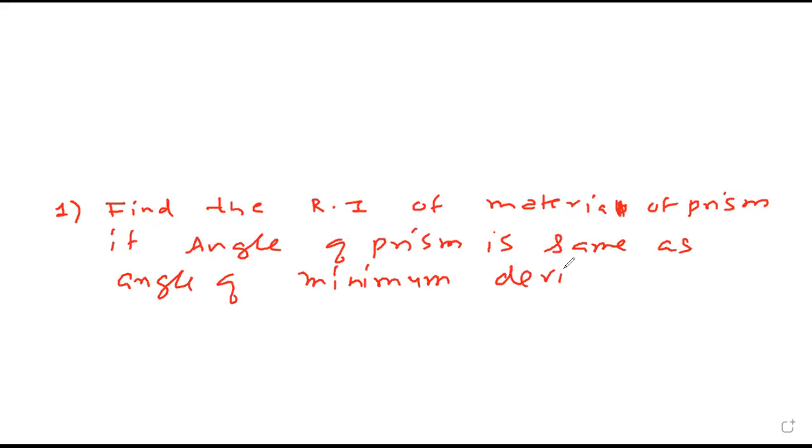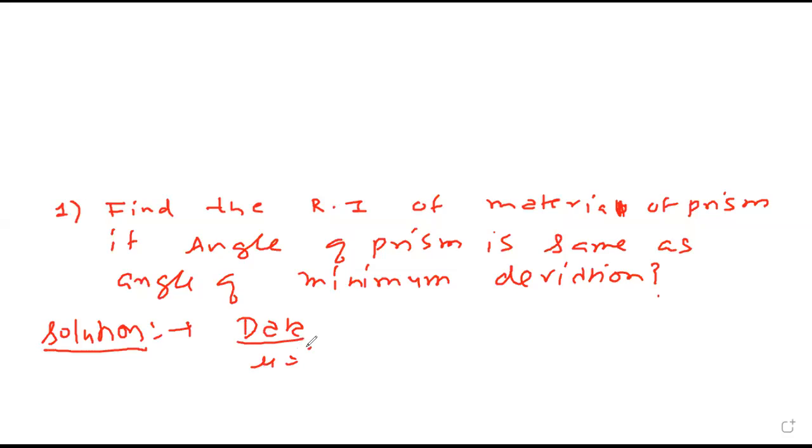Many times asked in the entrance or even in college exam. Find the refractive index of material of prism if angle of prism is same as angle of deviation. Material of prism means I have to find mu if angle is same as angle of deviation.